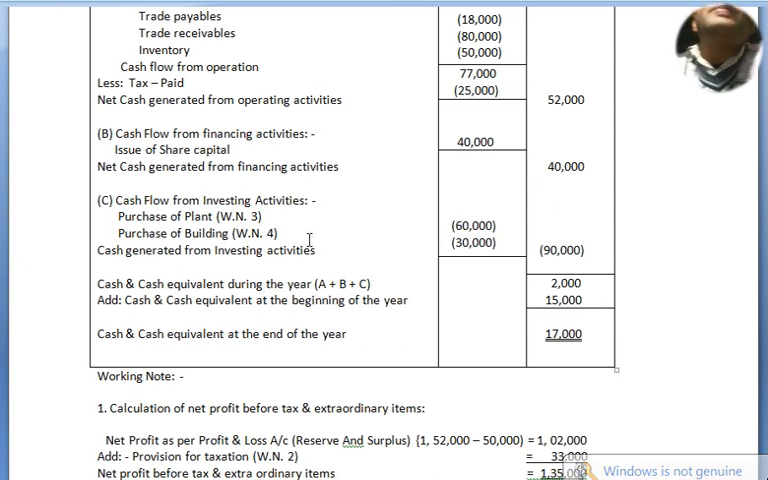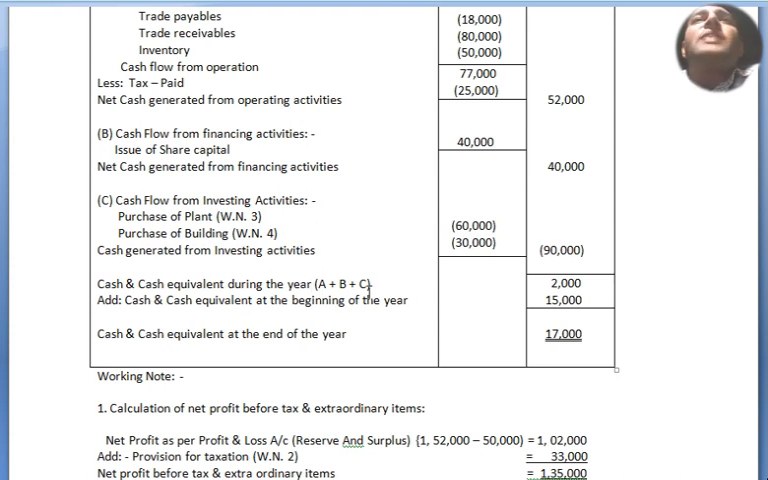Alright, while purchasing, our cash is going out, that is why it is negative. If we sell anything, we get the cash back, so it is positive. We have to write it down as positive. Now we are purchasing, so it is negative. Our cash is going out from the business. Altogether 90,000 in the outer column, cash generated from investing activities.